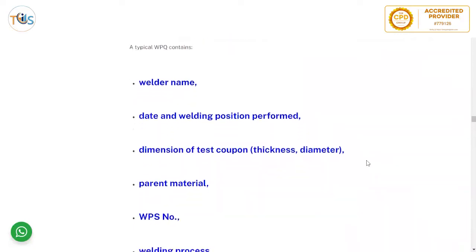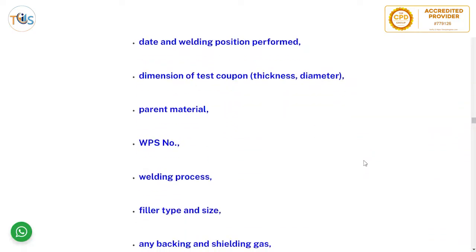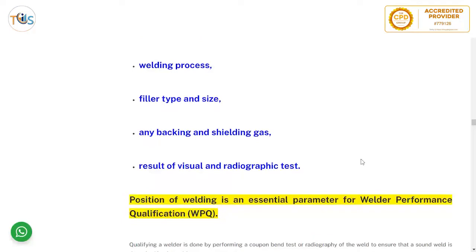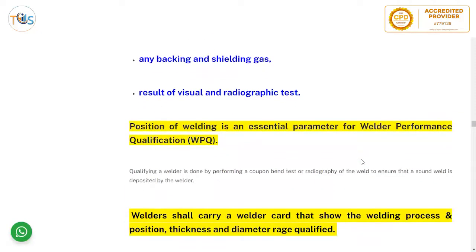Qualification of welders. A typical WPQ, or welder performance qualification, contains welder name, date, and welding position performed, dimension of test coupon, thickness, diameter, parent metal, WPS number, welding process, filler type and size, any backing and shielding gas, result of visual and radiographic test or bend test. Radiographic test can be done in lieu of bend test.